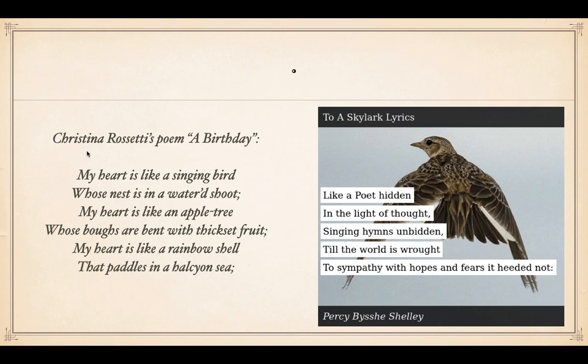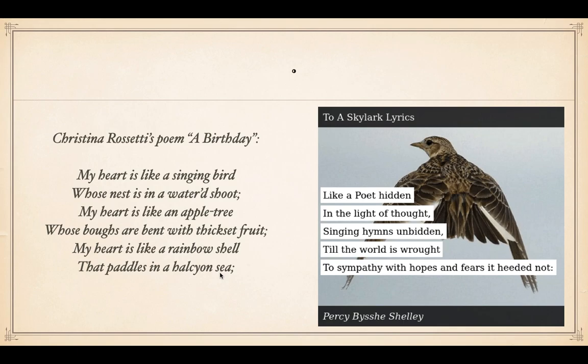Next example from Christina Rossetti's poem A Birthday. "My heart is like a singing bird whose nest is in a water'd shoot. My heart is like an apple tree whose boughs are bent with thickset fruit. My heart is like a rainbow shell that paddles in a halcyon sea." Here, heart is compared to a bird, an apple tree, and a rainbow shell. So these are all very beautiful examples of simile.